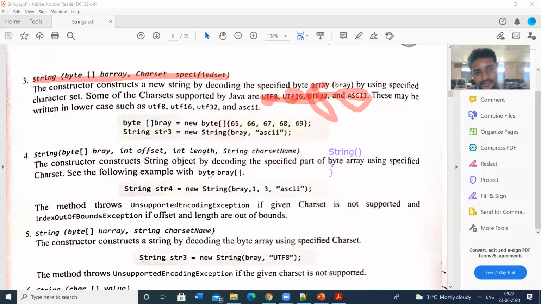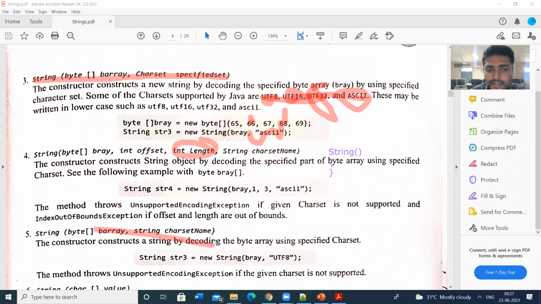We can add a length parameter also. For example 1, 3: the array indexing starts with the 0th position, first position, second position, third position, fourth position. So 1, 3 means starting from the first position, and these three elements will be printed. The parameters are int offset and int length.